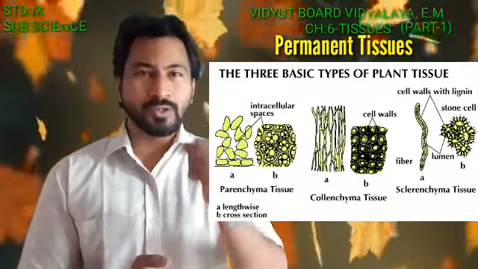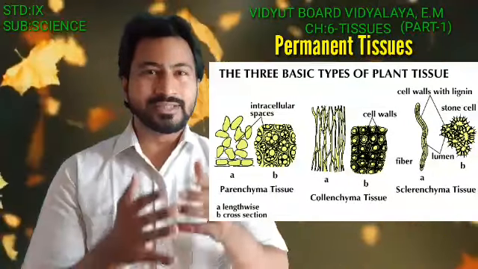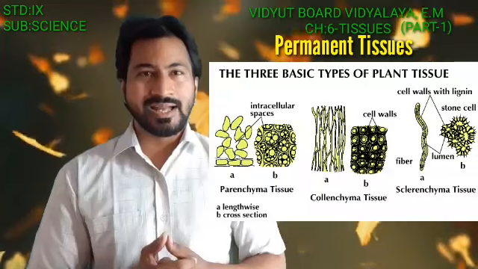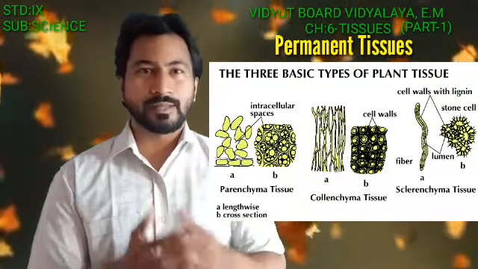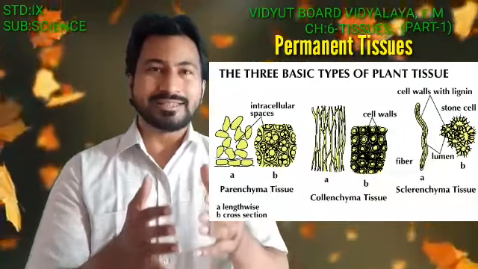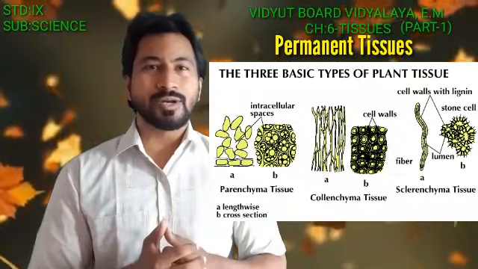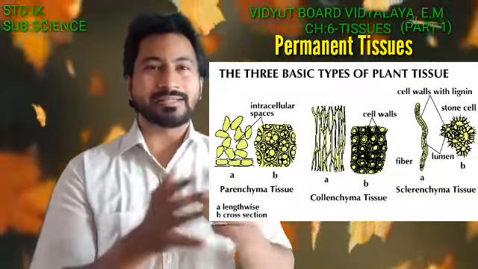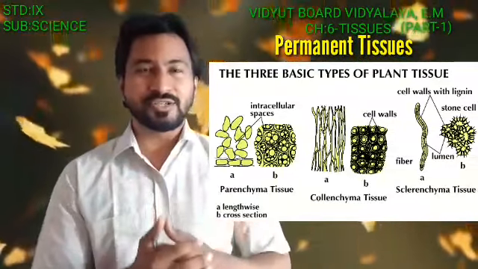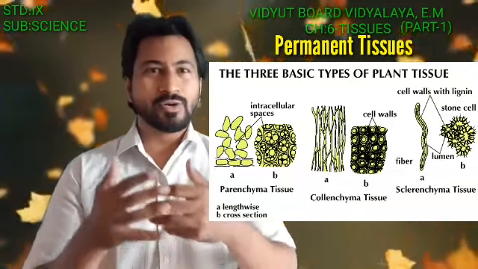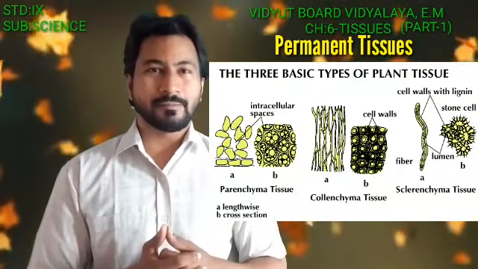Now talking about the first one, that is the simple permanent tissue. Now why is this simple permanent tissue said to be a simple one? Because the cells in this simple permanent tissue are of the same kind. There is no such sort of differentiation inside it. There are no subtypes that they have.